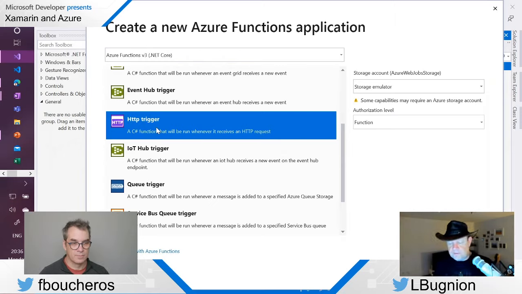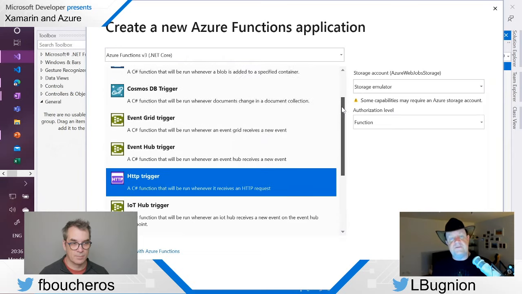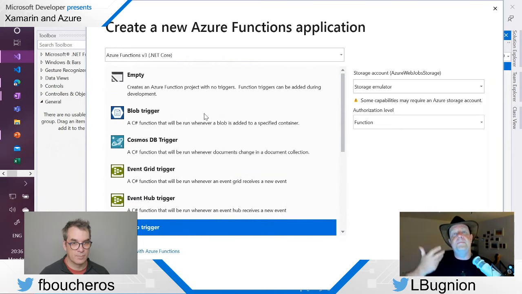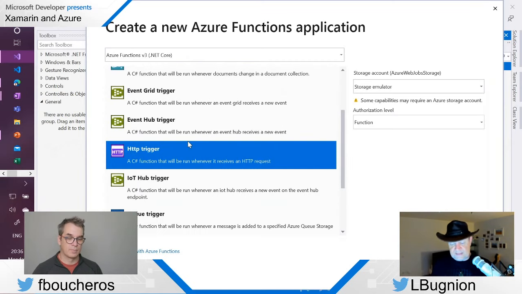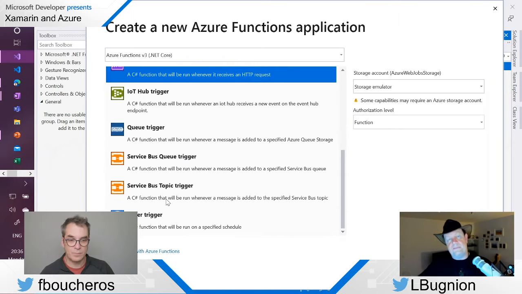We have a number of triggers in functions. We have things like blob trigger, for example, so that something happens when you upload a file, a blob, to Azure storage. We have Cosmos DB trigger if something changes in the Cosmos database. Event grid trigger if something happens, for example, you create a new resource, you create a new blob, etc. We have queue, we have timer trigger if you want to do things on the timer, on the schedule. But here what we want is HTTP trigger.